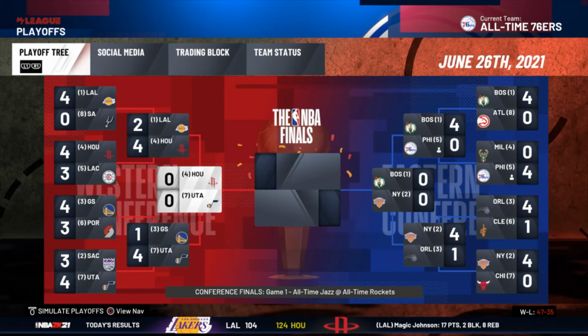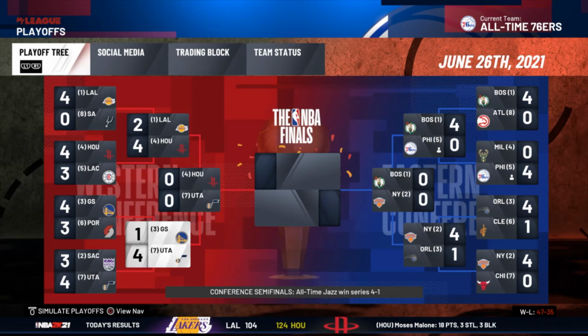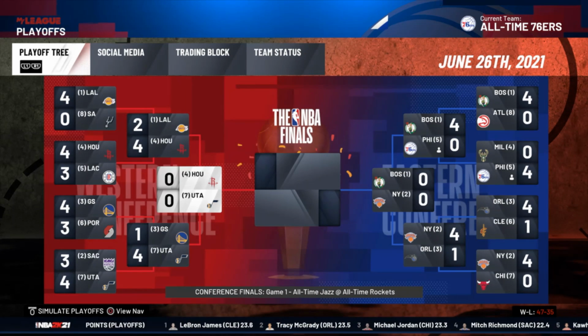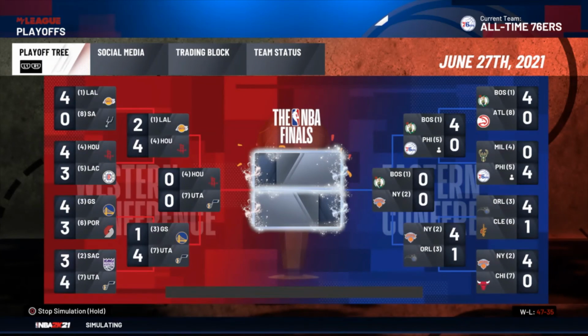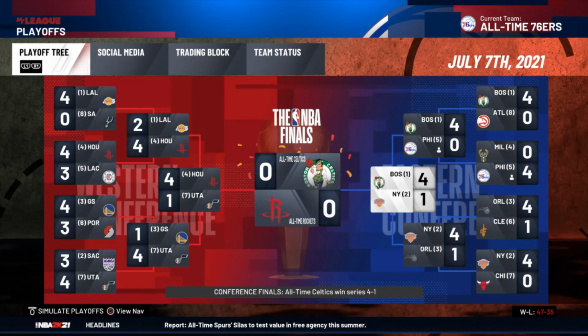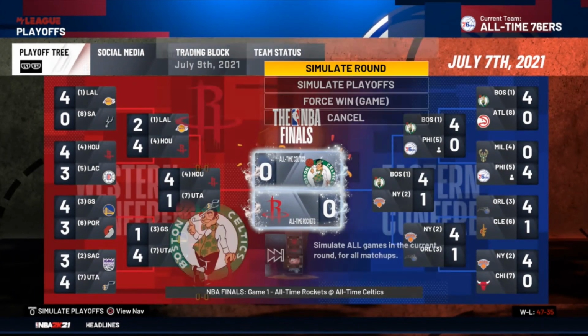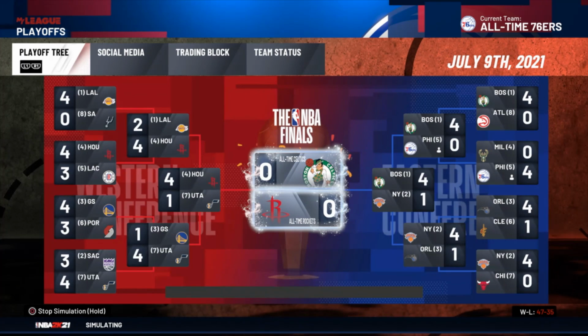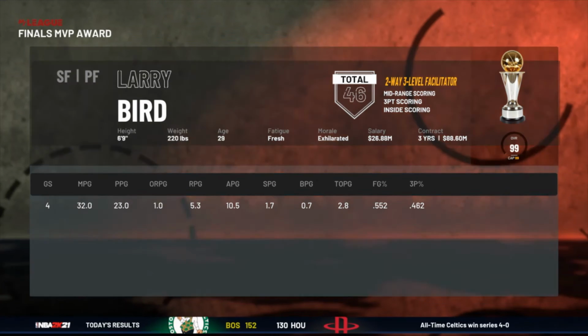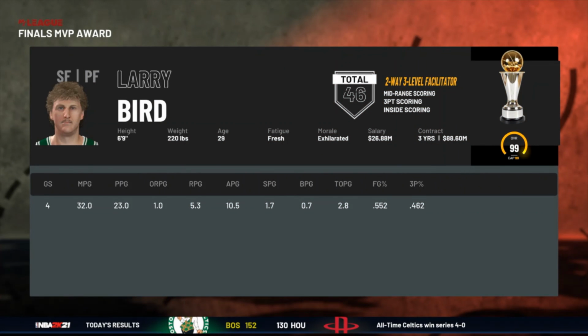it's first and second there, and the 2 lower seeds, the Houston Rockets and the Utah Jazz, are both in the conference finals. Houston the 4 seed, Utah the 7th seed, and it's 1 and 2 in the East between Boston and New York. And the 4 seeded Houston Rockets meet the 1st seed Boston Celtics in the final. Boston 1-0, 2-0, 3-0, and they sweep them. Boston Celtics all-time winning the title in this sim, and Larry Bird is your MVP.